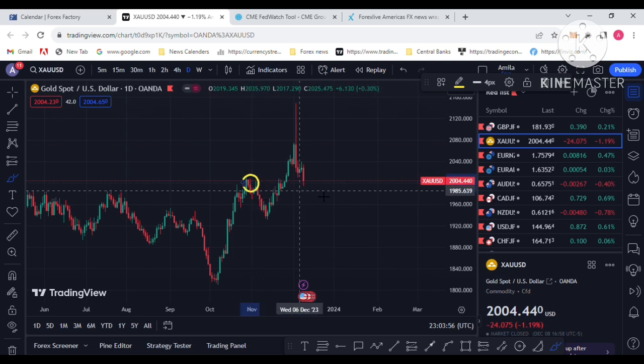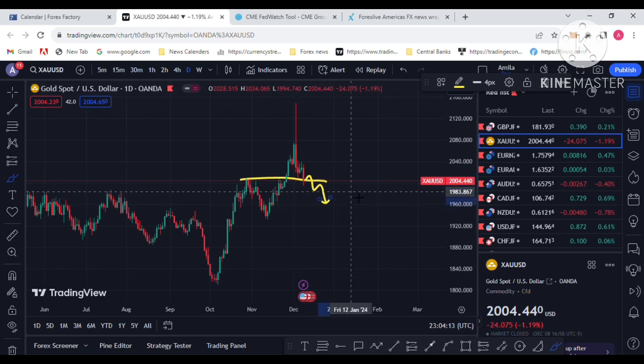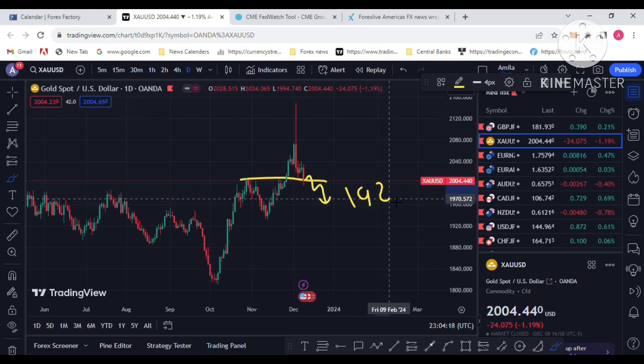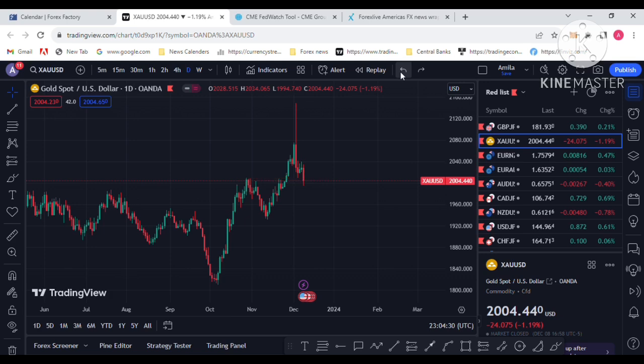On the daily chart of gold, you can see the left side resistance can be support next week. The price may have some retracement and then drop to the downside. So my next week target is 1980. You have a sell opportunity again in gold next week. I am hoping the price reaches the 1980 level. That is my first target next week.